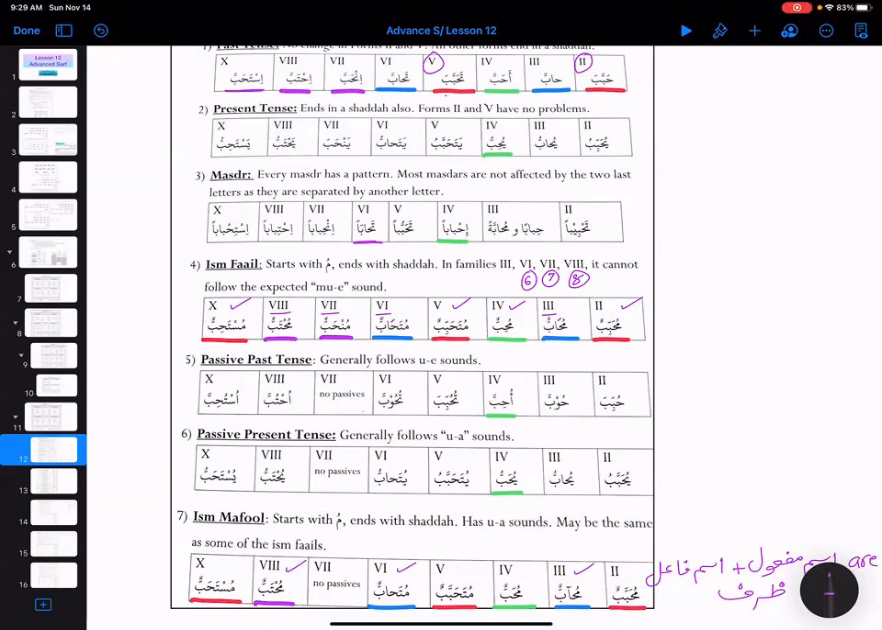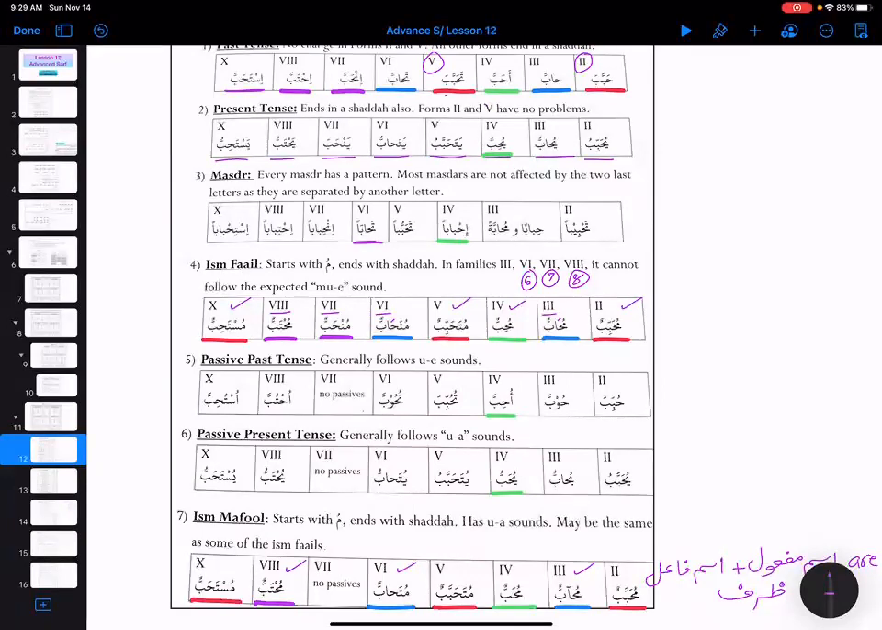Then the present tense ends in shadda also. So the present tense is going to end on shadda as well, and family 2 and 5 have no problem. So we see that we have yuhabbibu, no problem, and yatahabbabu, no problem, it is going to be regular. And then we see that the rest end on shadda, like the past tense. So yuhabbu, and then yuhibbu, yatahabbu, yanhabbu, yahtabbu, and yastahibbu.